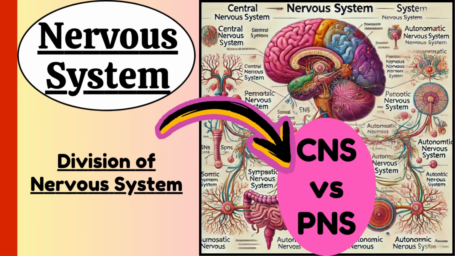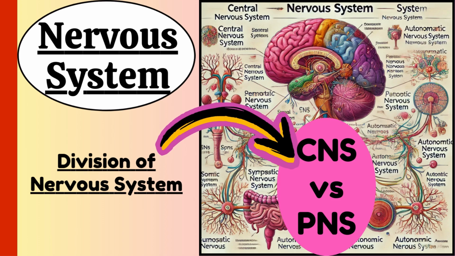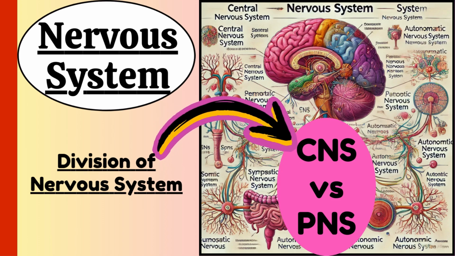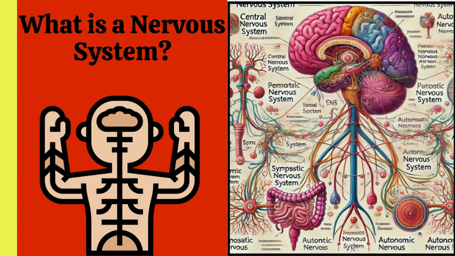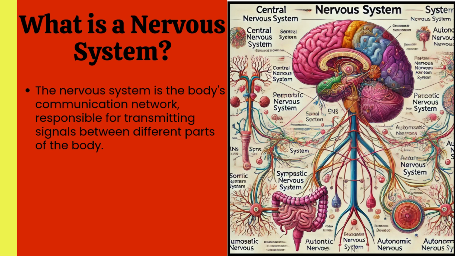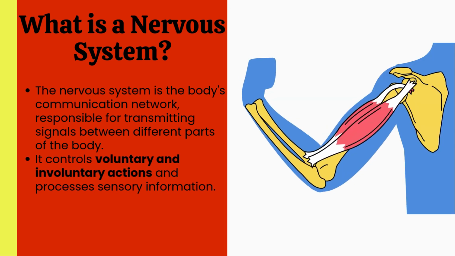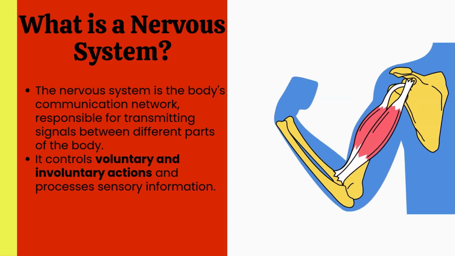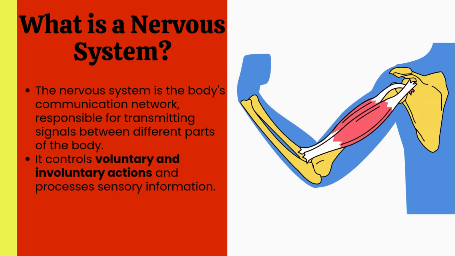In this video, we will talk about the nervous system, and also the divisions of the nervous system. What is a nervous system? The nervous system is the body's communication network, responsible for transmitting signals between different parts of the body. It controls voluntary and involuntary actions, and processes sensory information.